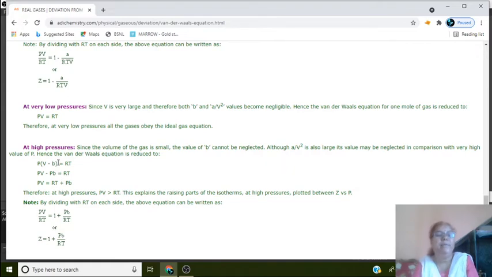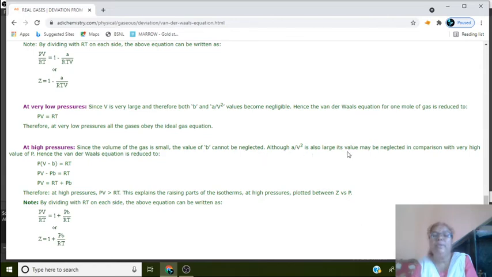Then we see the higher pressure condition, the third case. Since the volume of the gas is small at higher pressure, the value of b cannot be neglected.